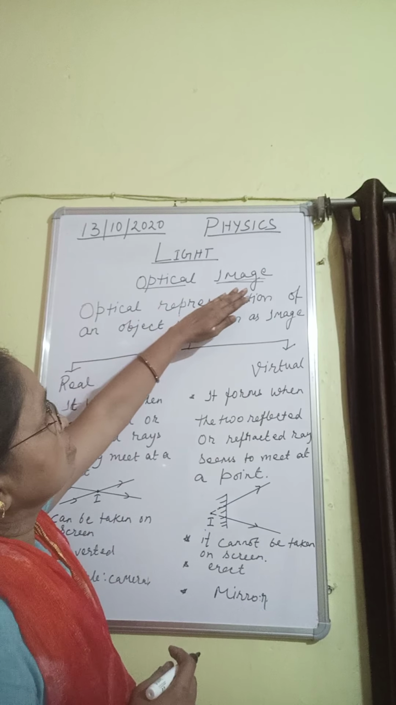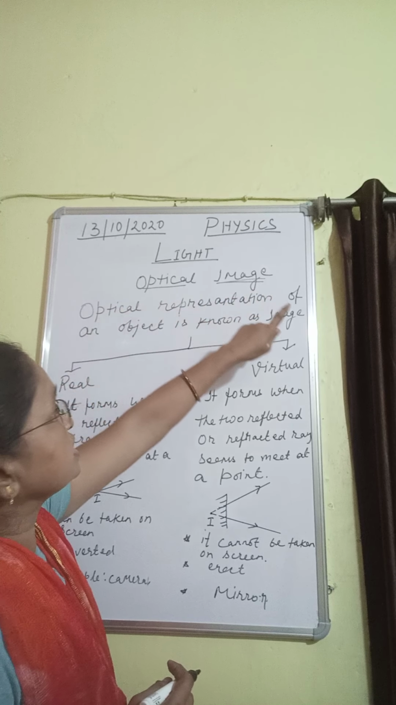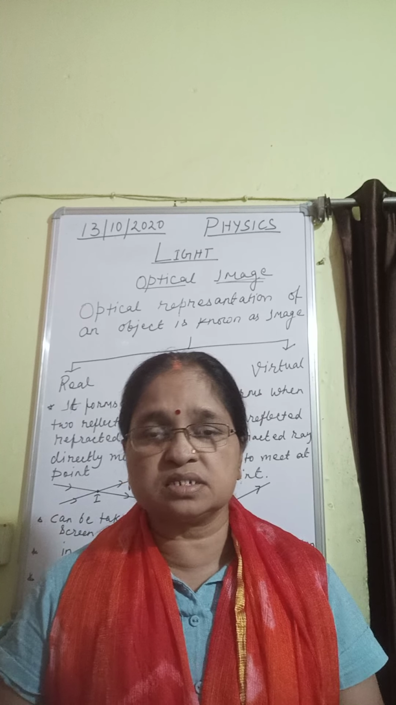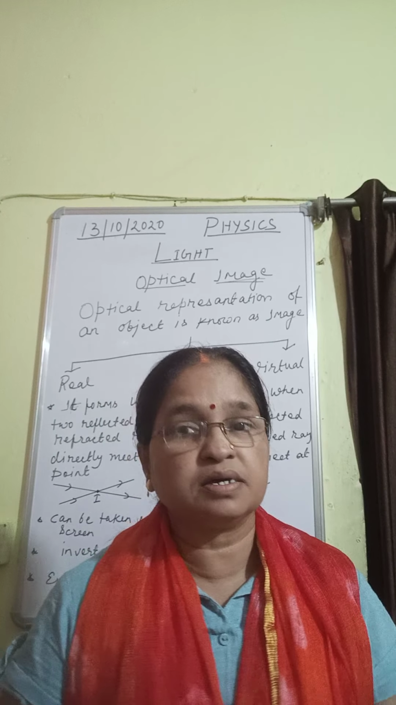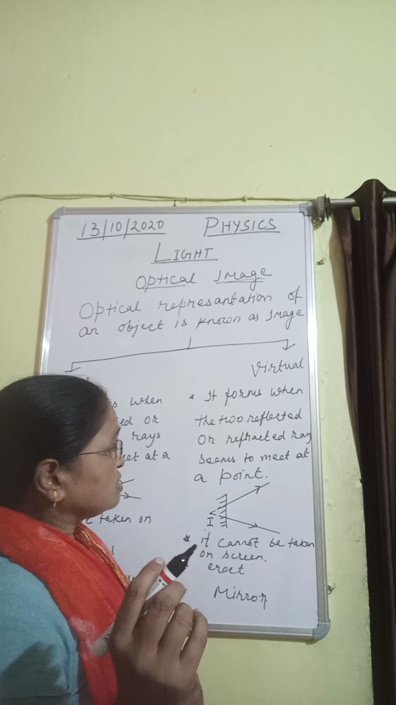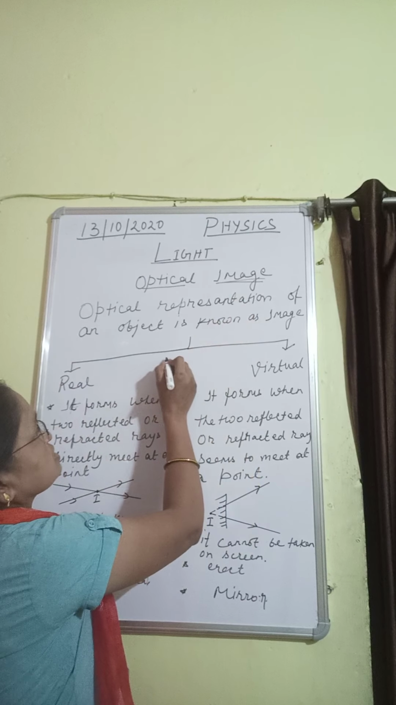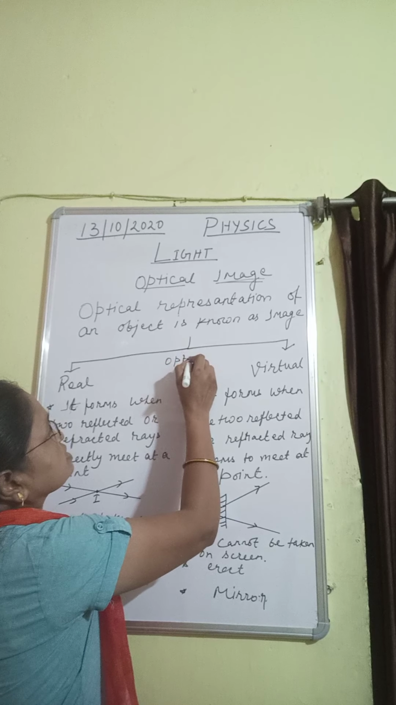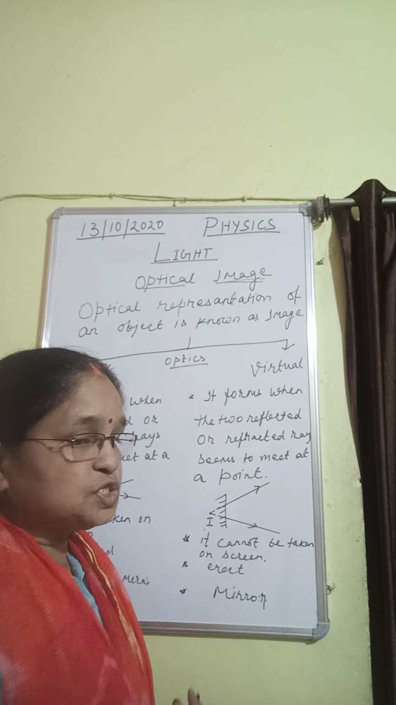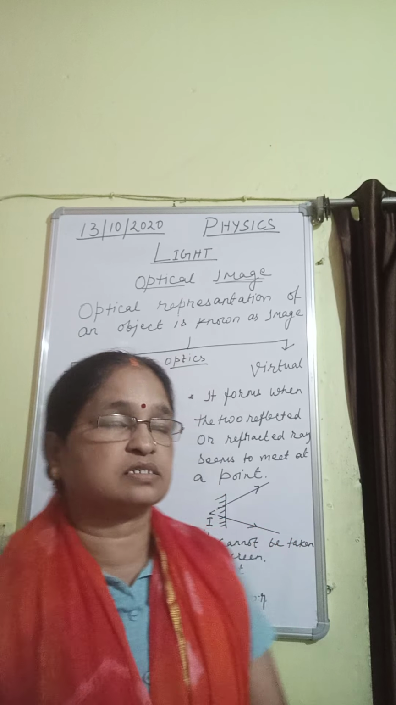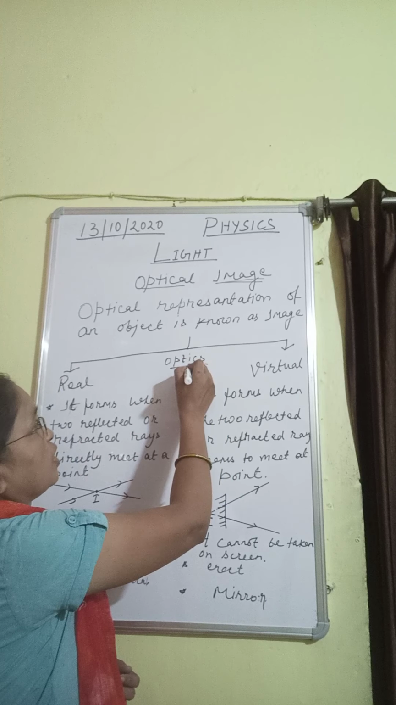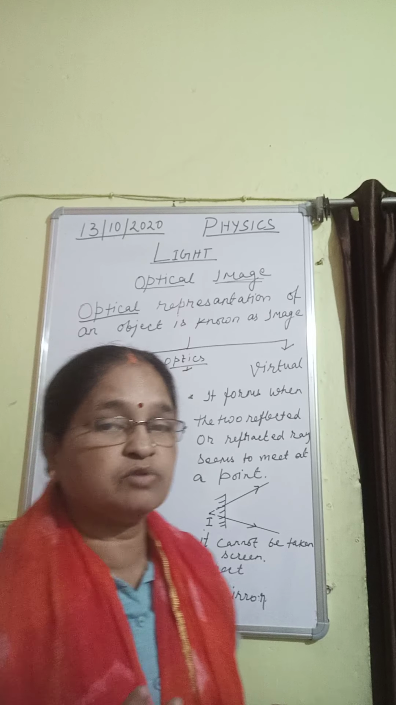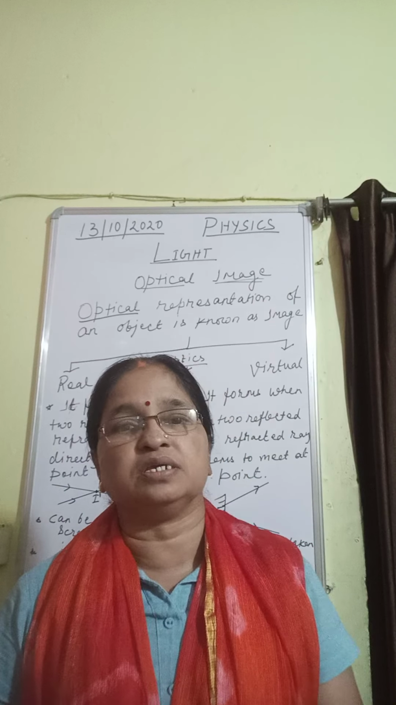Image is the optical representation of an object. Then what do you understand by the word optical representation? Students, say here optics. Optics is a branch of physics in which we study about light. From the word optics only, the word optical has come. That means in presence of light, we are seeing the image.